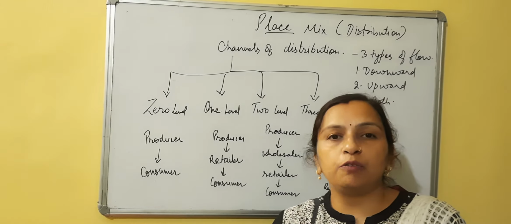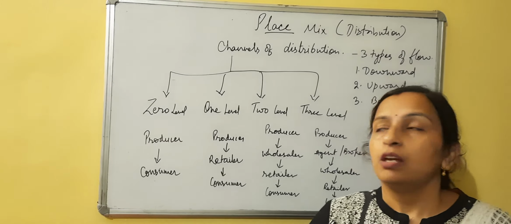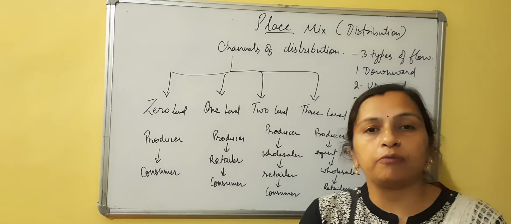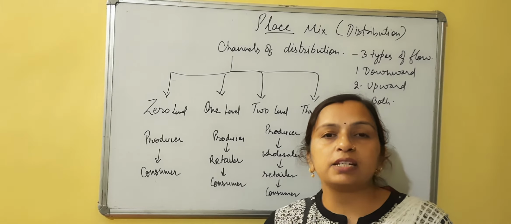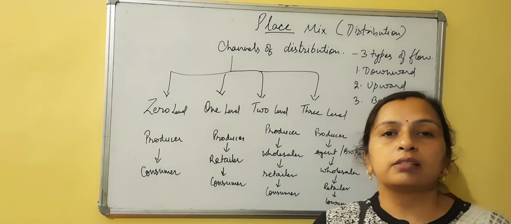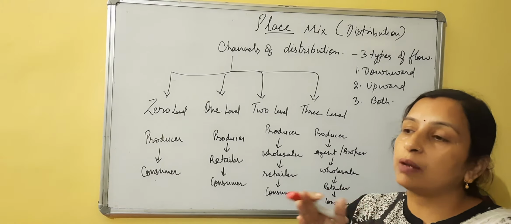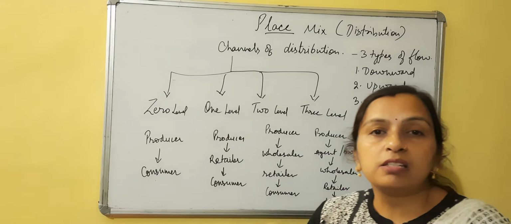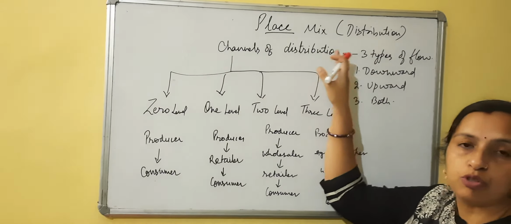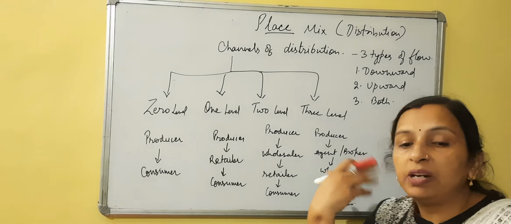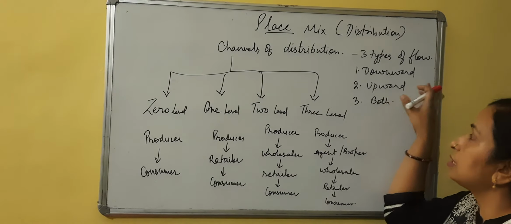Now see, goods are manufactured at a particular place and it is sold in a wider geographical area. So how are these goods moved from one place to another? Place utility is created by transportation, movement of goods from one place to another. Now how are these goods moving from one place to another, what is the distribution channel? When we talk about the channels of distribution, that is how the goods will be distributed to the customers. In this channel of distribution, there are 3 types of flow. First is downward flow.